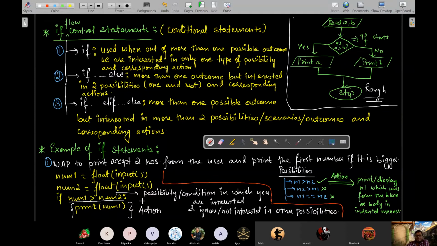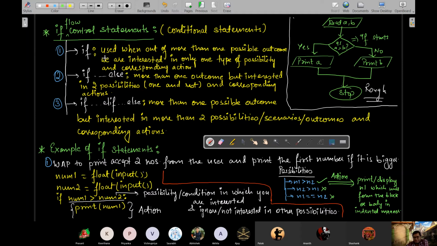And whatever is the action will be in the body of the if, that means when this condition of the if is true, then only this will be executed. Okay, this is about the first one, the if statement.